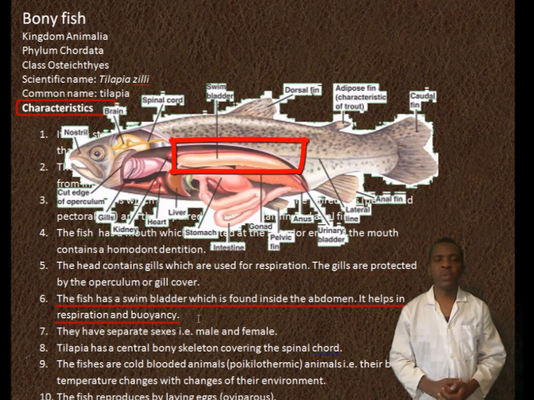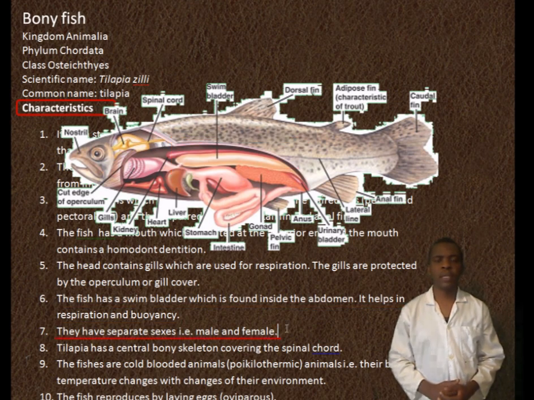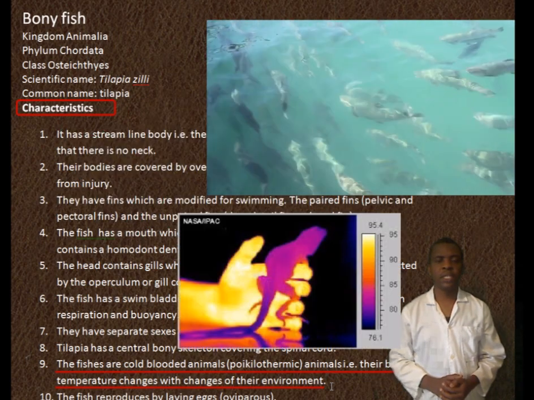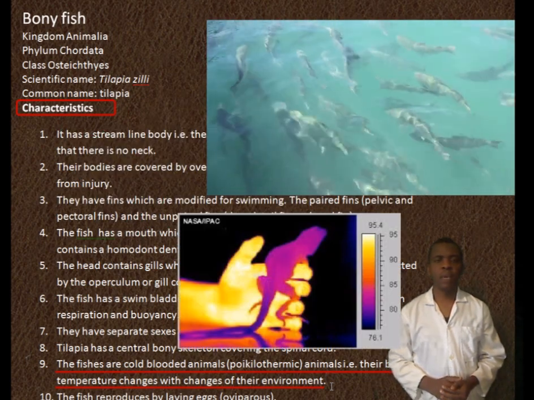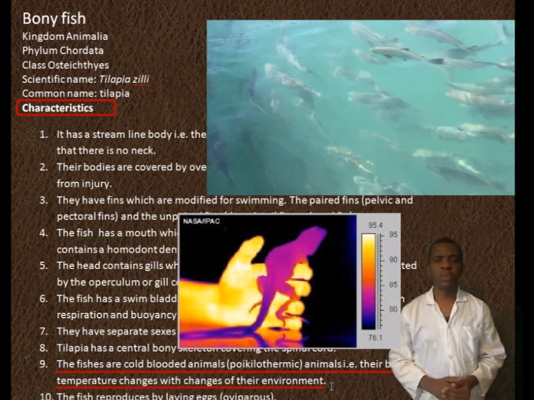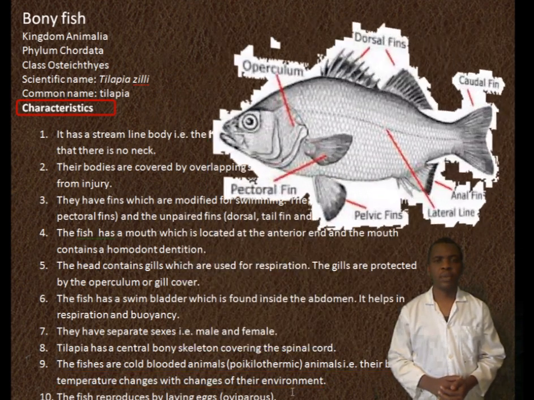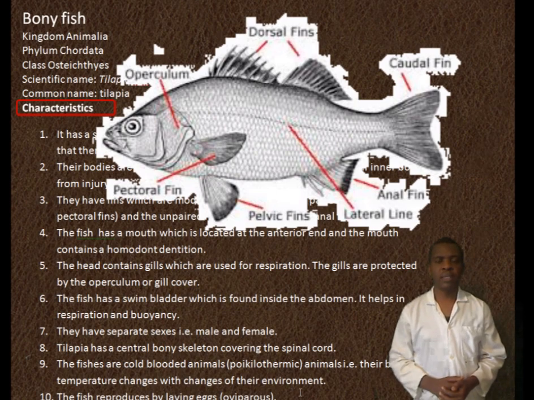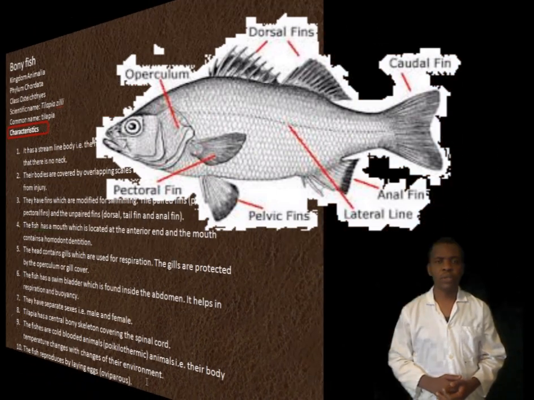The fish has a swim bladder which is found inside the abdomen. It helps in respiration and buoyancy. They have separate sexes, that is, male and female. Tilapia has a central bony skeleton covering the spinal cord. The fishes are cold-blooded animals, that is, poikilothermic. That is, their body temperature changes with that of the environment. The fish reproduces by laying eggs, that is, oviparous.